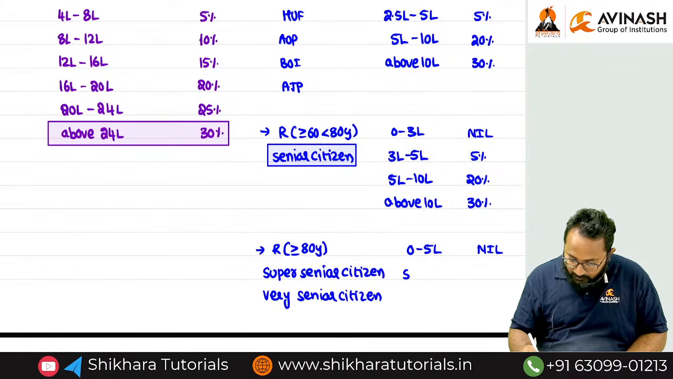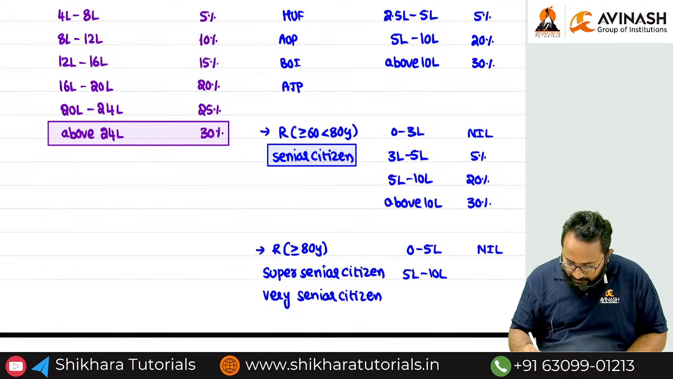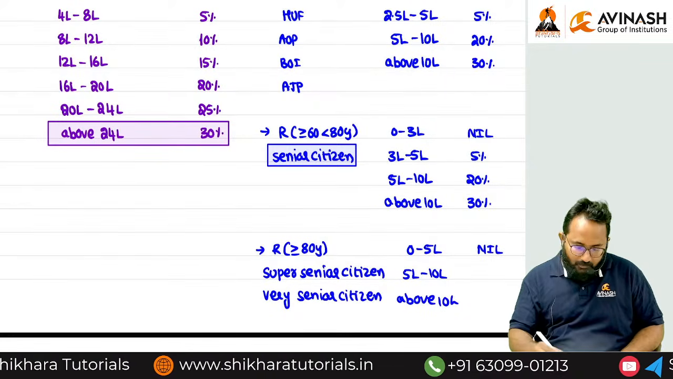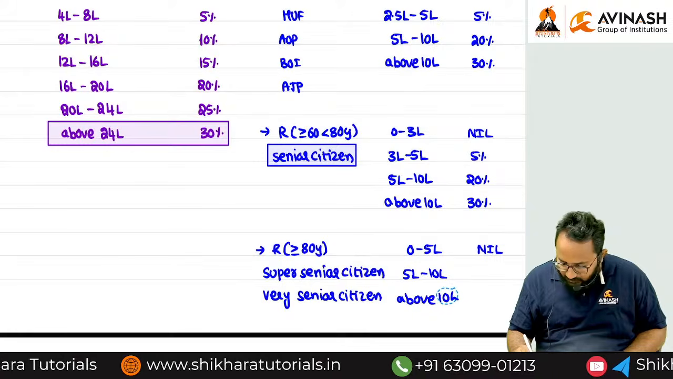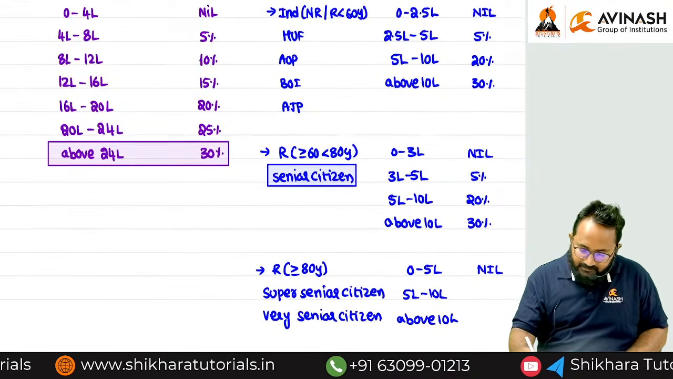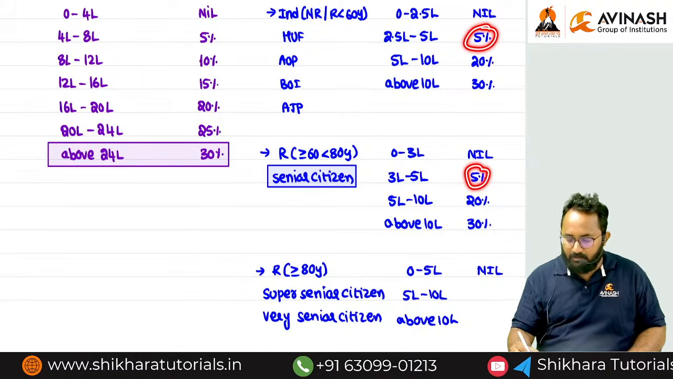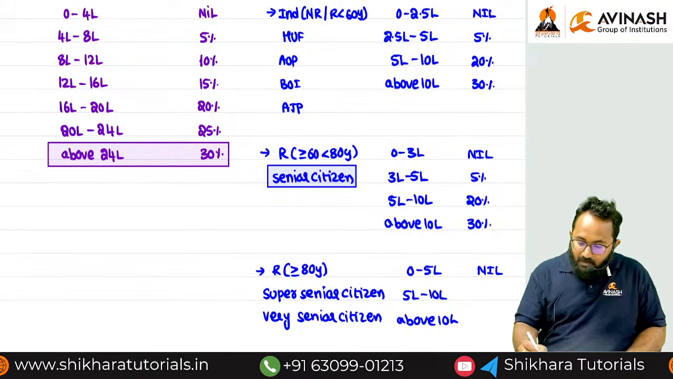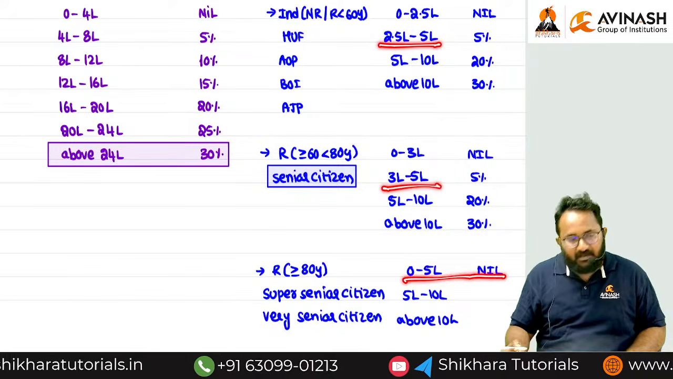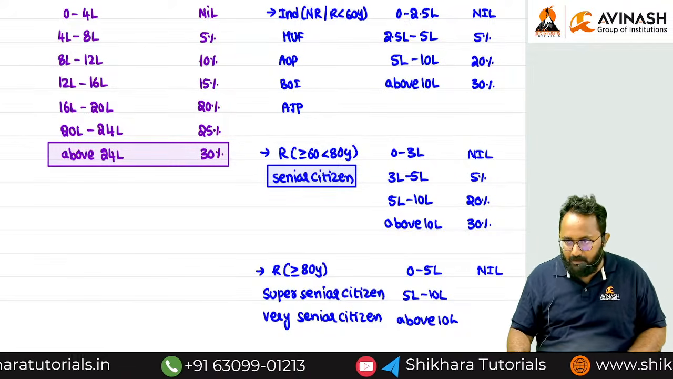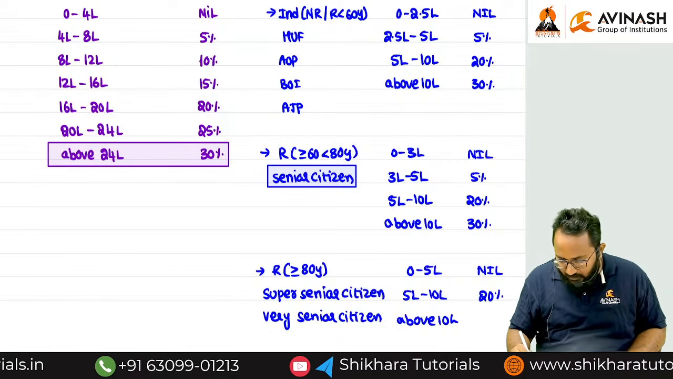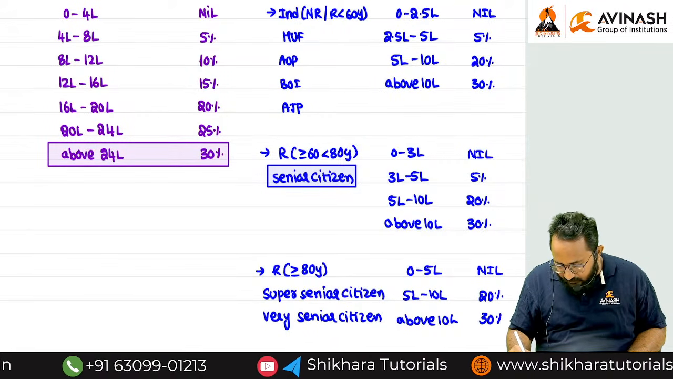Next slab is 5 lakh to 10 lakh. Next slab is above 10 lakh. In this, we can make a silly mistake. After nil, what is the slab we always discussed? 5%. Here there is no 5% slab. Why? The 5% slab is up to 5 lakh, and here 5 lakh itself is basically exempt. So that's why there is no 5% slab. It continues with 20% and ends with 30%.